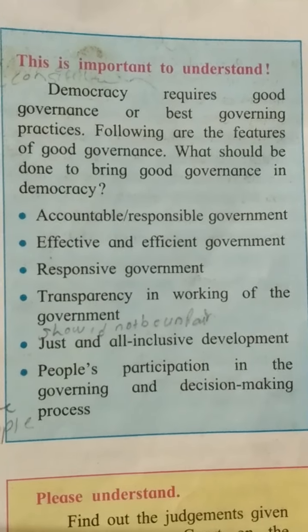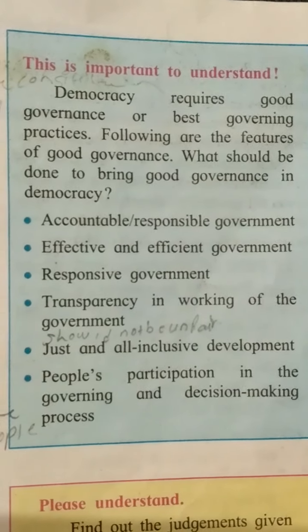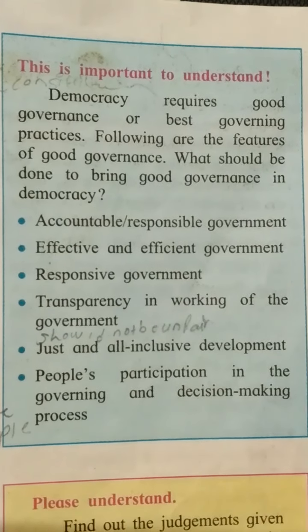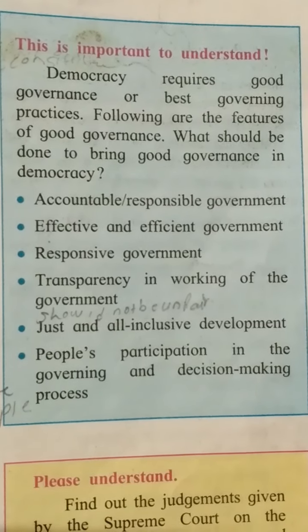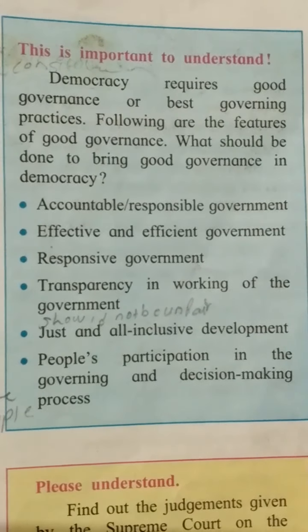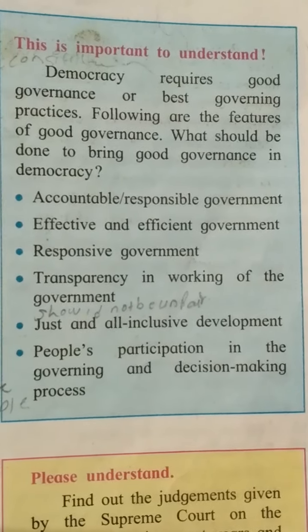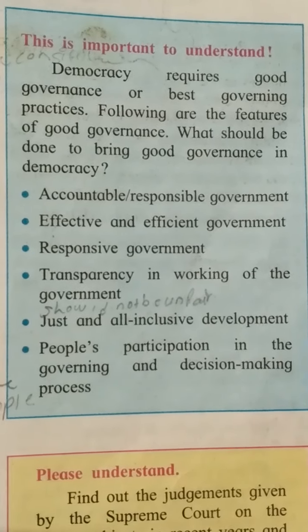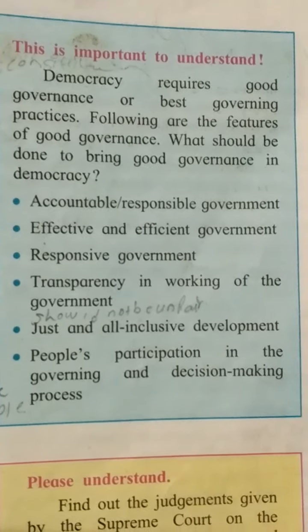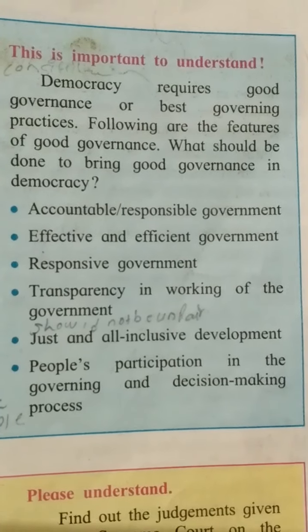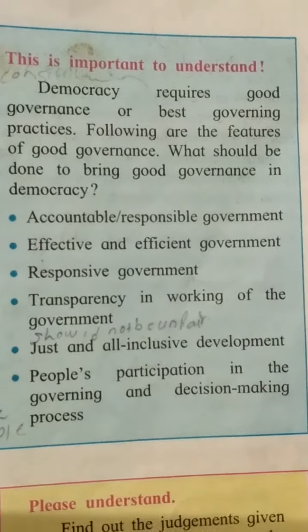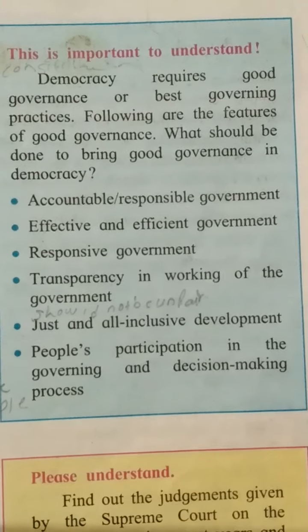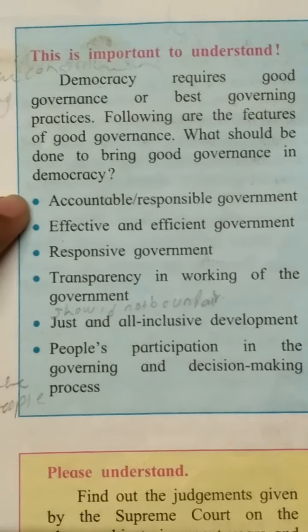This is important to understand. Democracy requires good governance or good governing practice. So our government has to be the best. How does it have to be best? First of all, the government has to be accountable and responsible. So how accountable? Whatever the government says that they have to do.